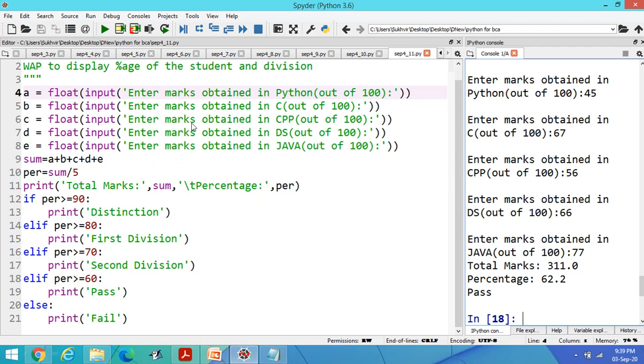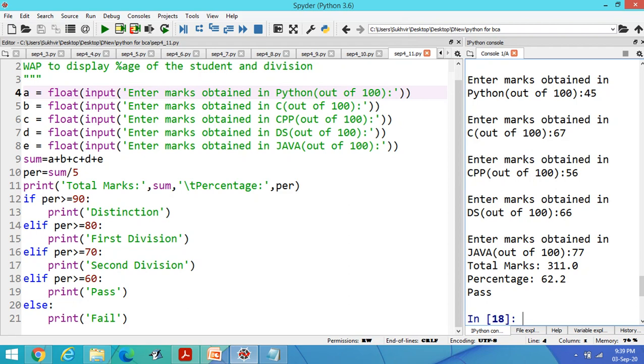Suppose we are entering the marks of 5 subjects, let us say Python, C, C++, data structure, Java, out of 100. Then for sum, a plus b plus c plus d plus e, you have to add all these values. Then percentage is sum divided by 5. Basically, what is the formula for percentage? It's the sum divided by 500, that is the total of marks, into 100. I just calculated 100 divided by 500, that's why I have written sum divided by 5.